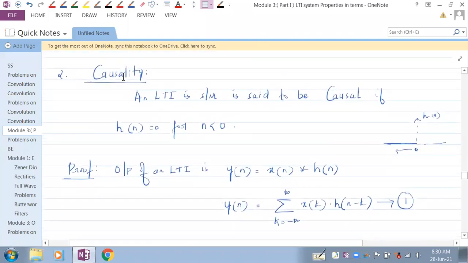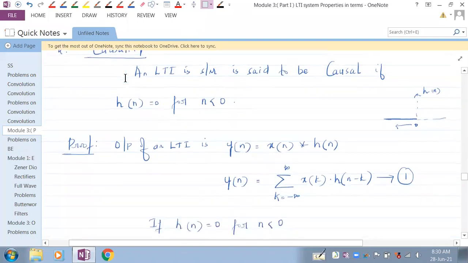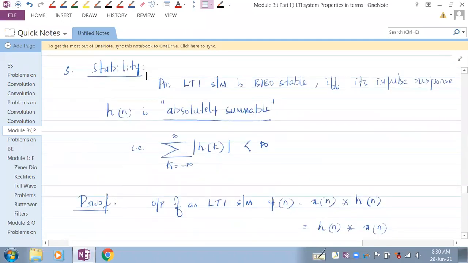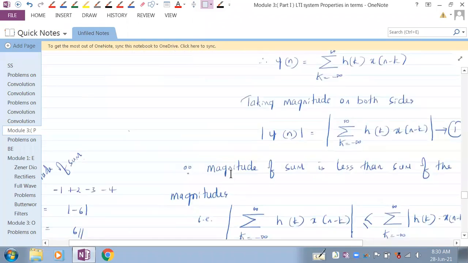And for a system to be causal, the impulse response has to be 0 for n less than 0. Then the system would be causal. And when would it be stable? If the impulse response is absolutely summable, as far as the discrete LTI system is concerned. Absolutely summable means if you sum up all the samples, it should give you a number which is finite or less than infinity. So that is when a system can be called a stable system.